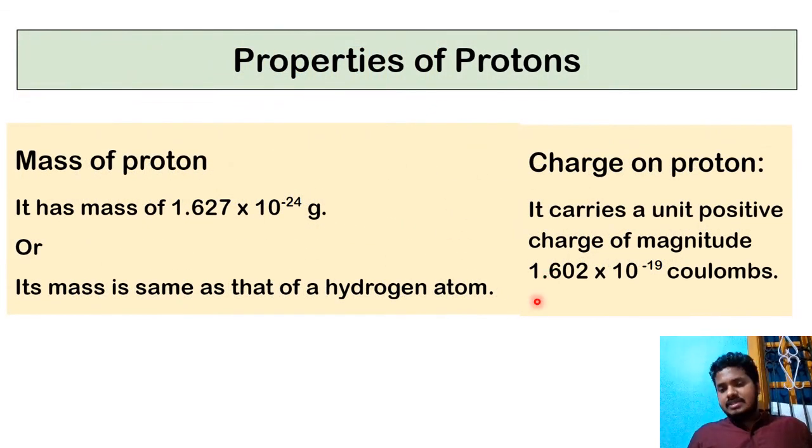You can see the charge is the same, but here it is positive, because they are positively charged. And the mass is 1.6727 x 10^-24 grams or 10^-27 kg. That's the reason they are around 1837 times heavier than the electrons.